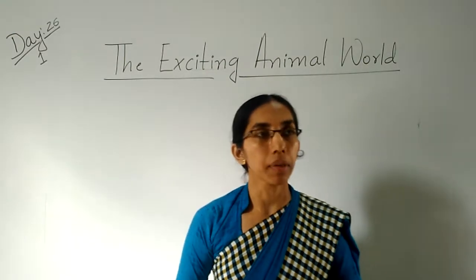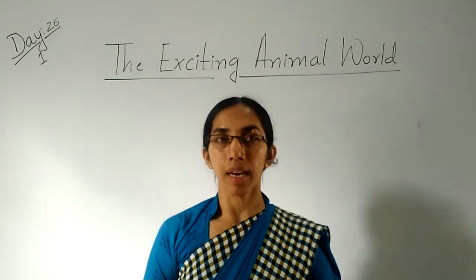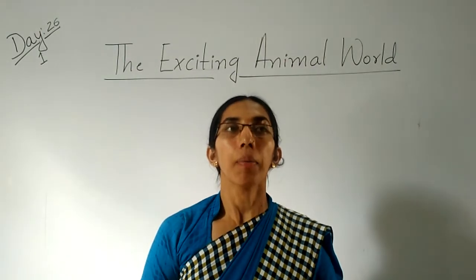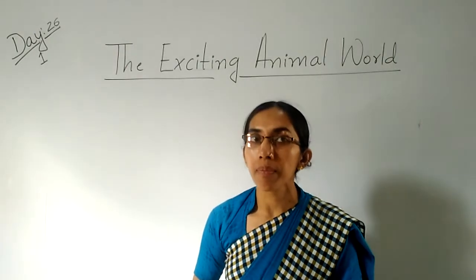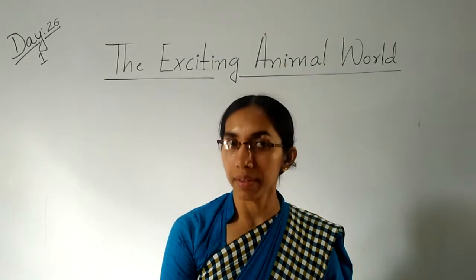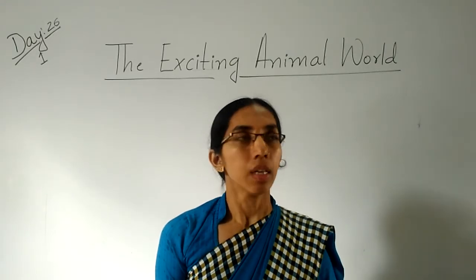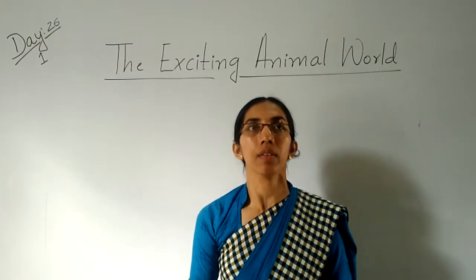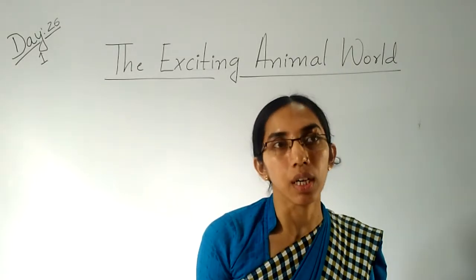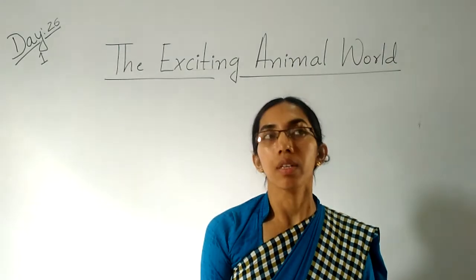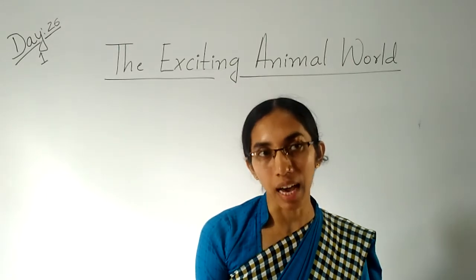So children, in the previous class we discussed the wild animals and domestic animals, and how many legs animals have. We also discussed the birds. Birds have two legs and two wings to fly. In birds also we can find a variety of colors. They are also different from each other. All the birds and animals are different from each other in color, shape, and size.